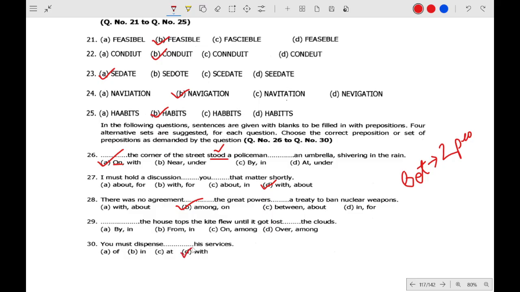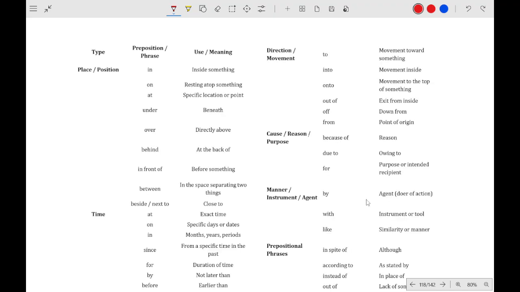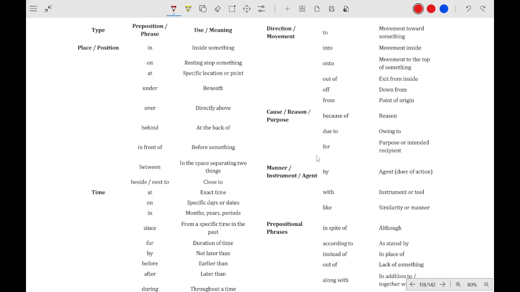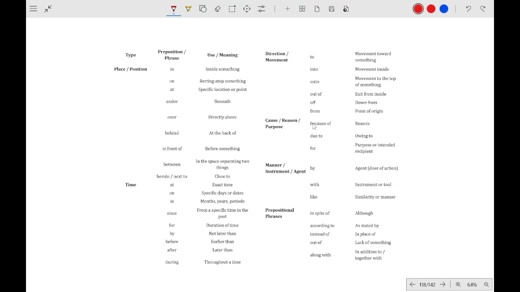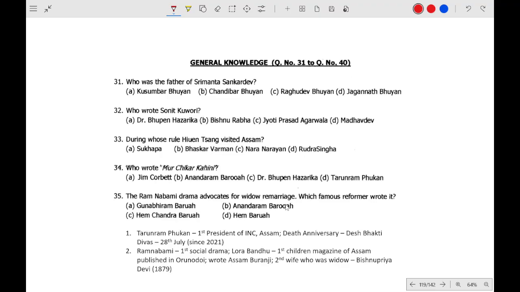Dispense means to finish, that means to stop. This is a phrase, idioms and phrases. And I have given a little bit about place and position, in, inside something, and in time, it means years, model, on, so you can study it if you want. Now the general knowledge part.